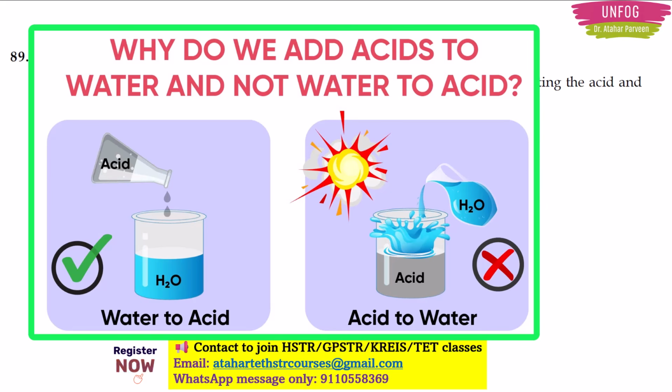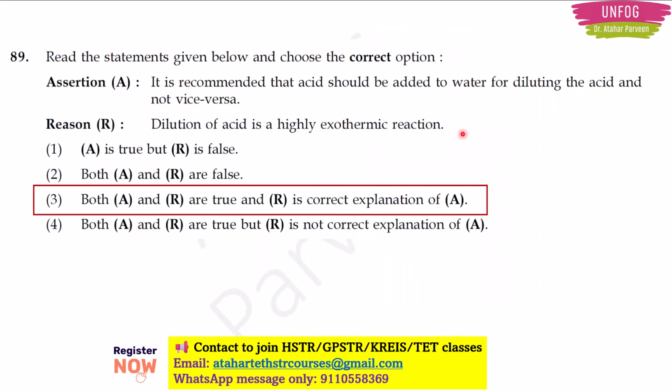So if you add acid to water, things will be in your control. But if you add water to acid, there will be a large amount of acid already present in which you are adding water. So there is a highly exothermic reaction, and there are more chances that you will get hurt with that chemical reaction. Okay, you understood now, right? So option 3 is the correct answer here.